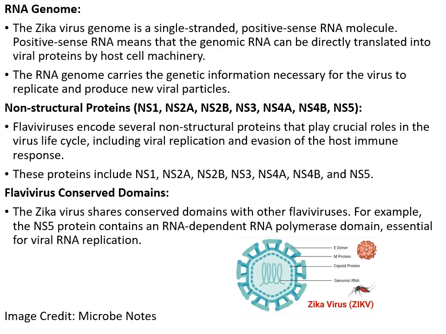So in this flavivirus family, a conserved domain is there. Particularly the Zika virus shares a conserved domain with other flaviviruses. For example, the NS5 protein contains an RNA-dependent RNA polymerase, essential for viral RNA replication. You can see in this picture, there is an envelope outside, then membrane proteins, then the capsid protein, then the single-stranded RNA genome.